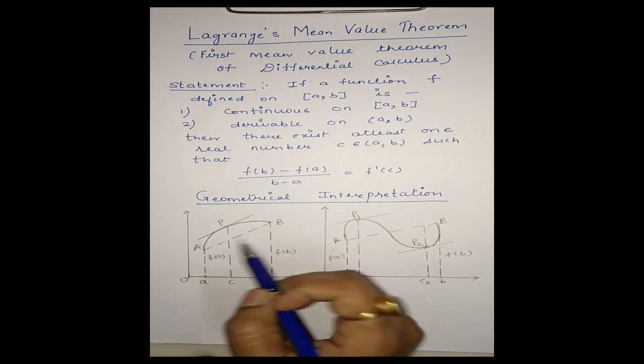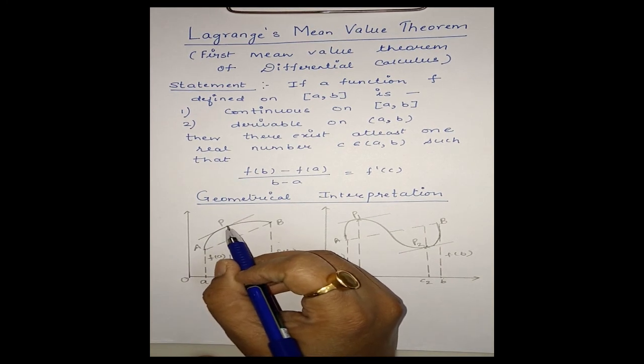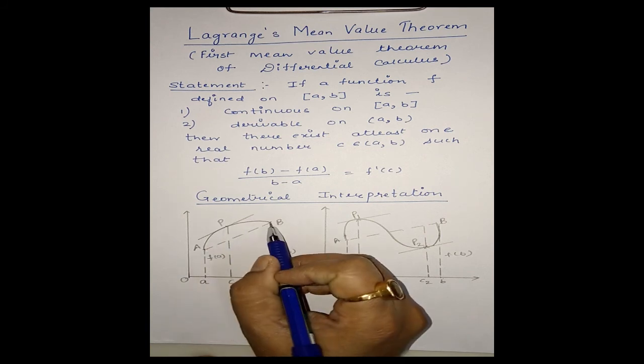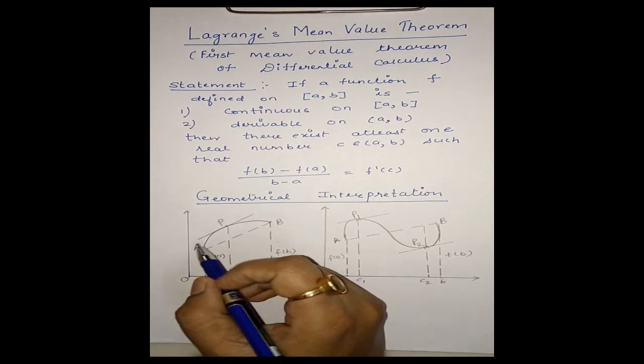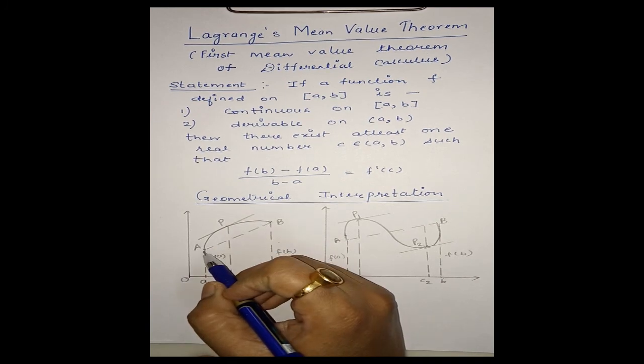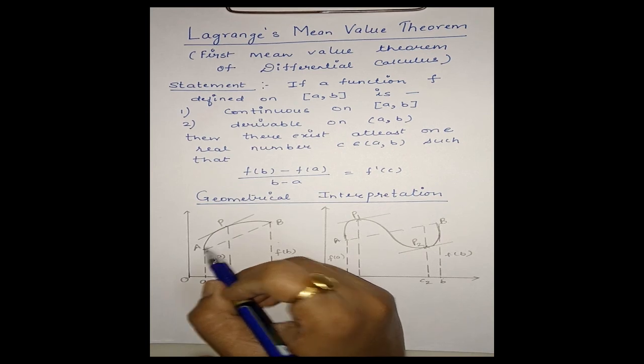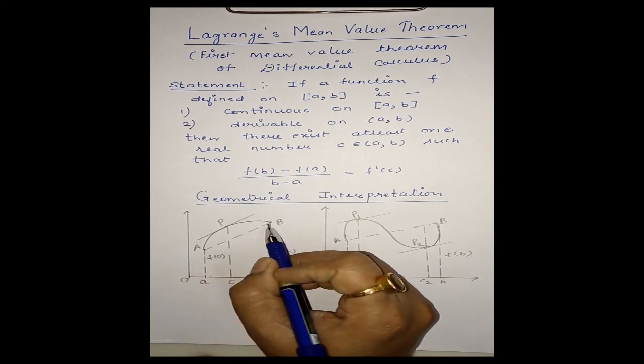Then it is clear from the graph that there exists at least one point P in the interval (a, b) such that the tangent at the point P is parallel to chord AB. This is my point A, this is point B, and this is chord AB.